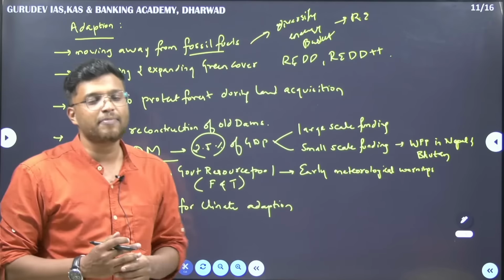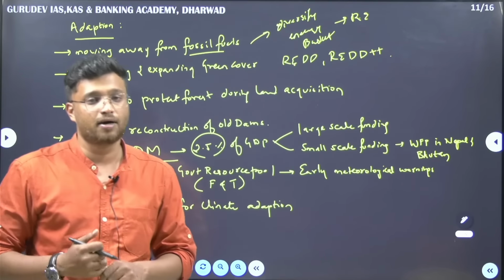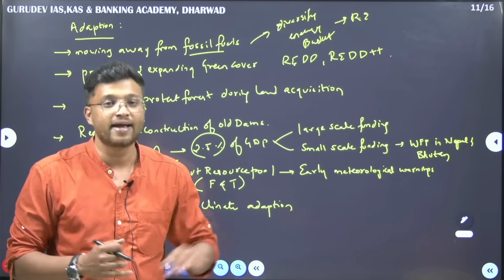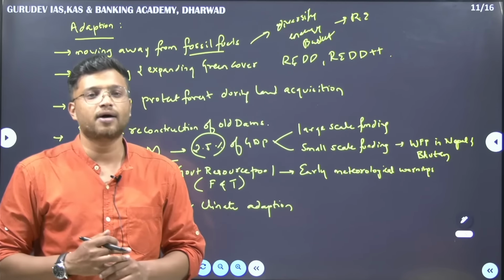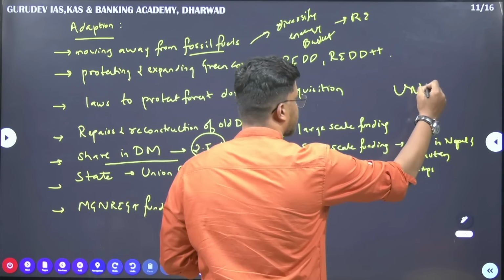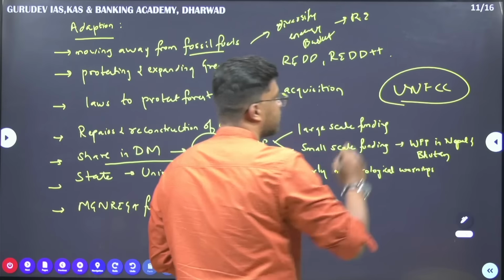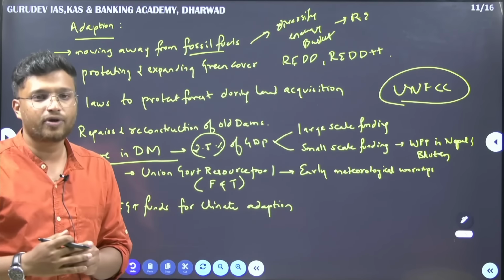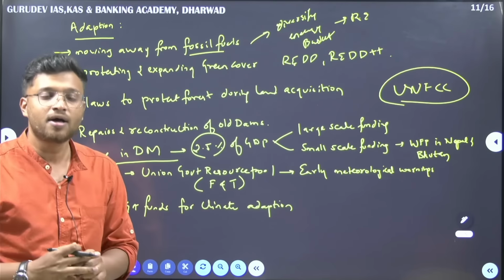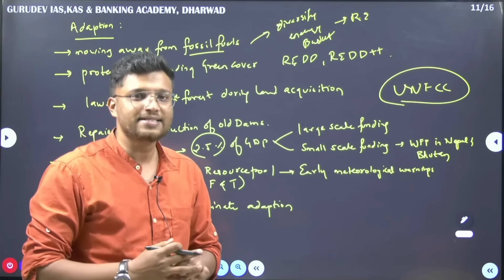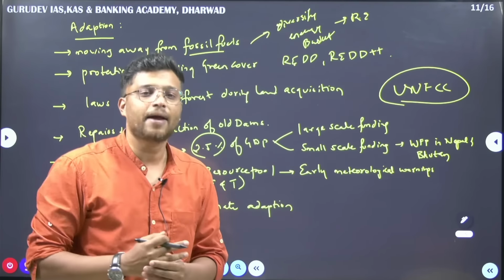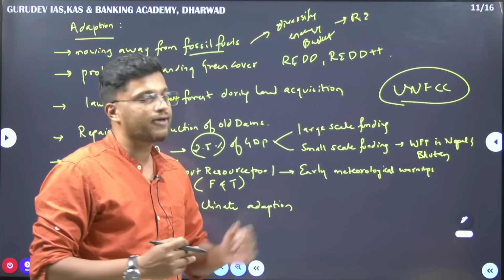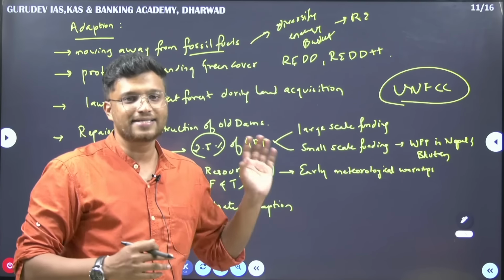The large scale funding is mainly done by important international institutions like the World Bank. There is a provision under the UNFCCC Paris Agreement, where the developed countries have to give financial help to the developing countries as well as least developed countries to mitigate the climate change impacts. Fine. So such large scale fundings become important to adapt against climate change.